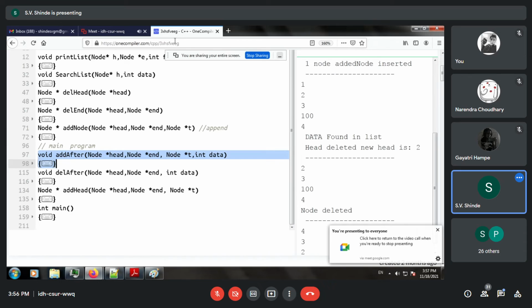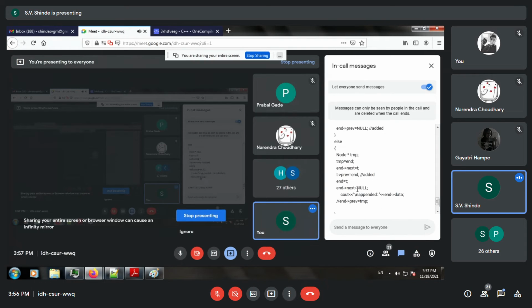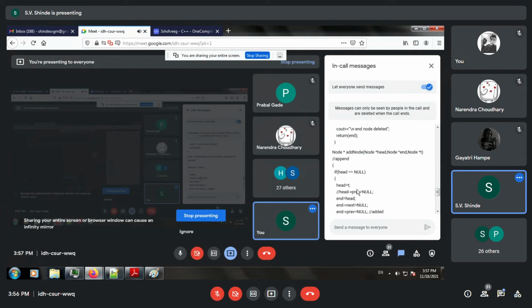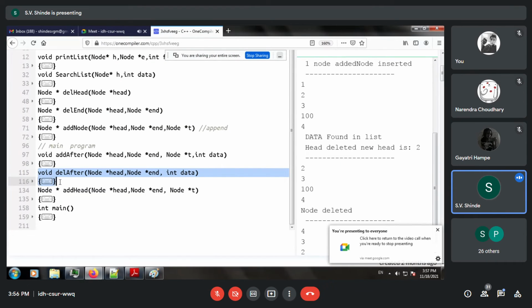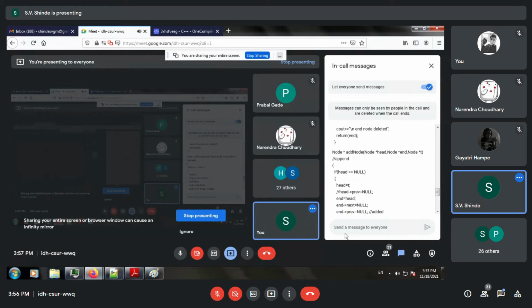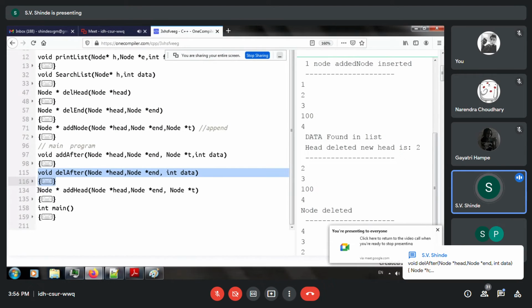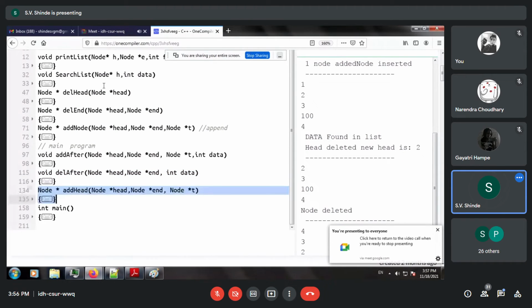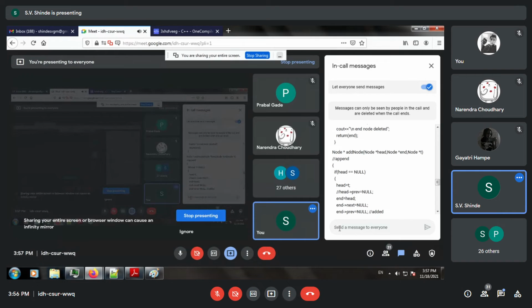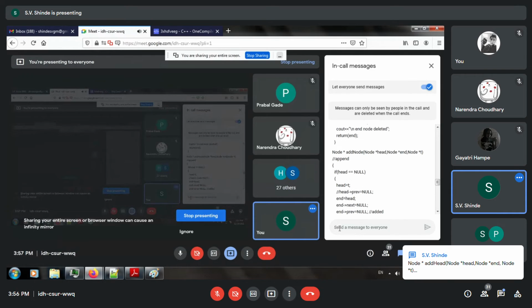Okay. So we have the add after function. It is updated. Add node is updated. Then delete after. And after that is add the head. Adding the head node.